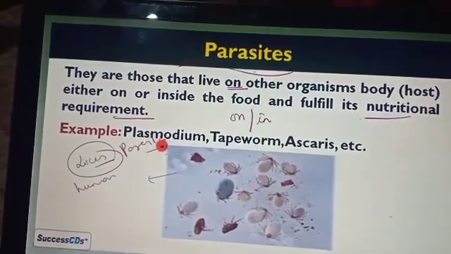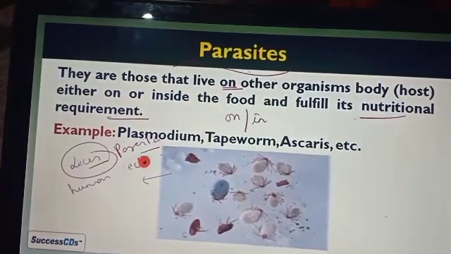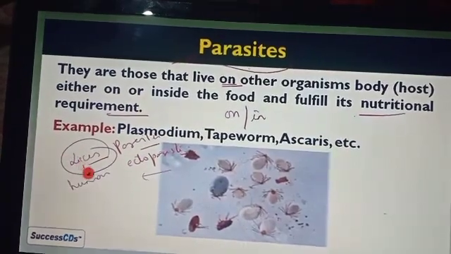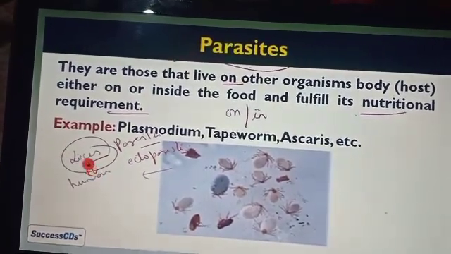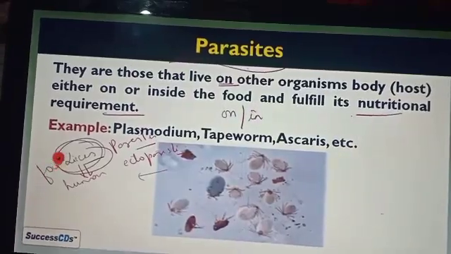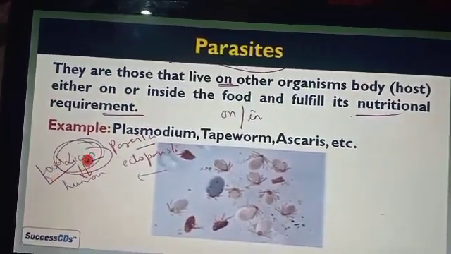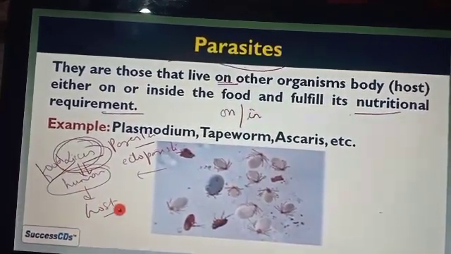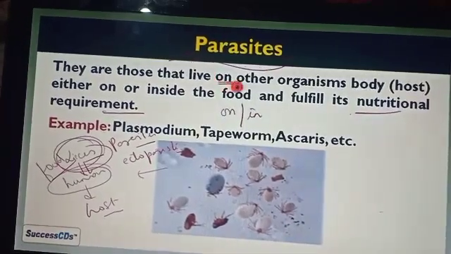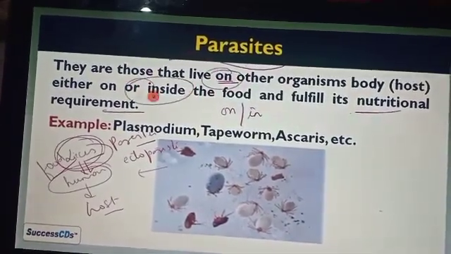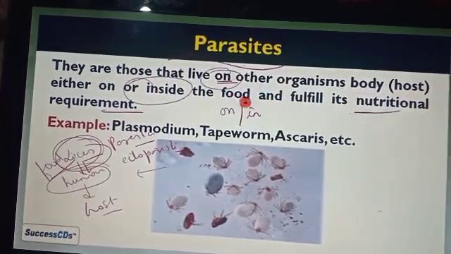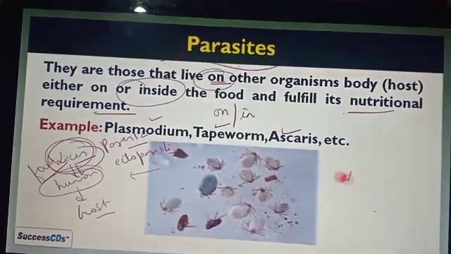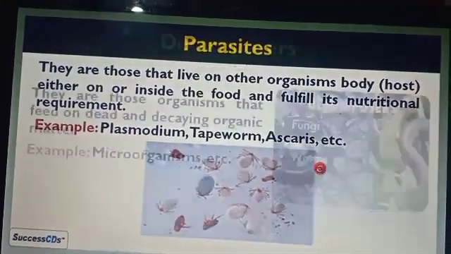Here you can see the lice. They are the human parasite, or you can say it is also an ectoparasite, because they live on the body of the human, so we consider it as lice. The one which depends for the food, that we consider as a host, and those who get the nutrition, then we consider as a parasite. For example, the plasmodium, tapeworm, ascaris, and the lice example that we also see.